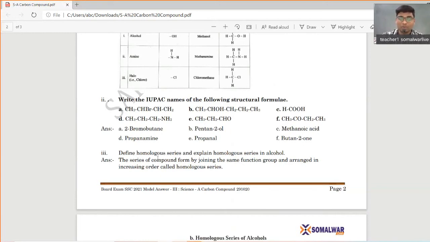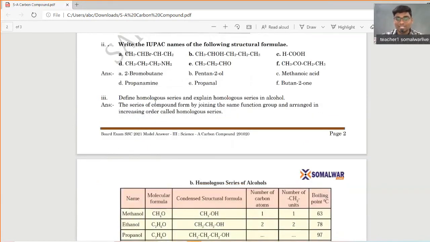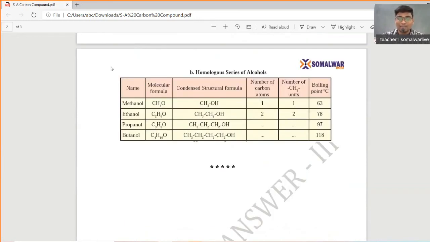So the definition of homologous series. Homologous series is very easy. Homologous means continuous. The series of compounds formed by joining the same functional group and arranged in increasing order is called a homologous series. You have to explain the homologous series in alcohol. So homologous series of alcohol: methanol, ethanol, propanol, butanol. So it just increases by a CH2 group.